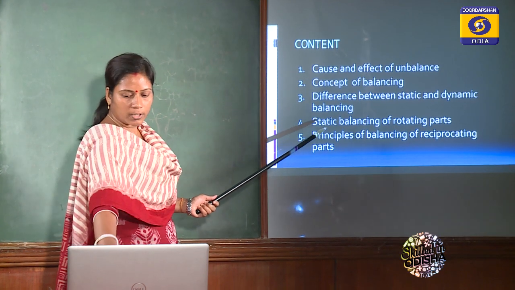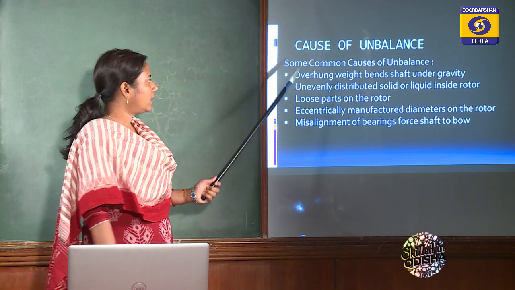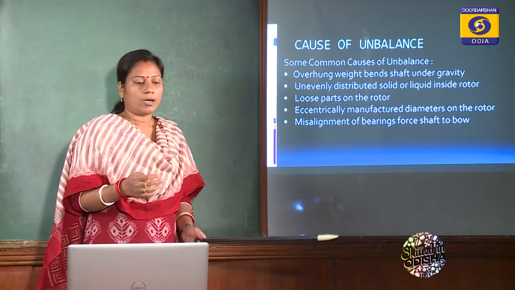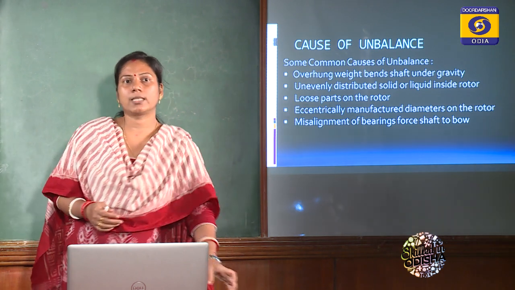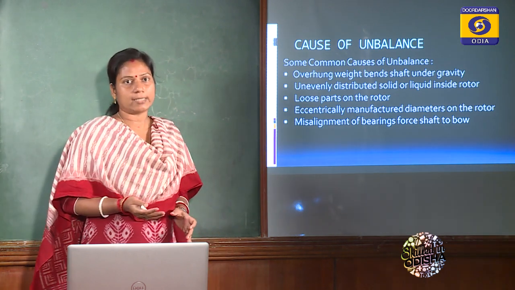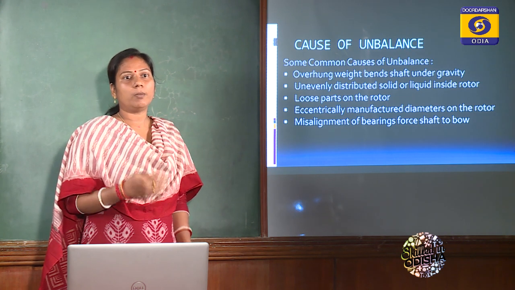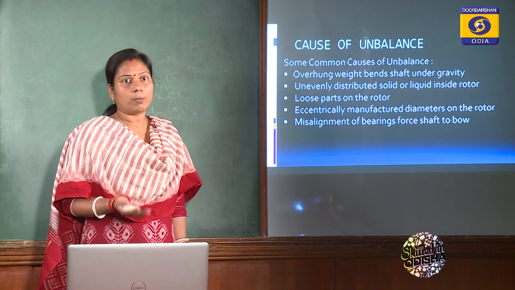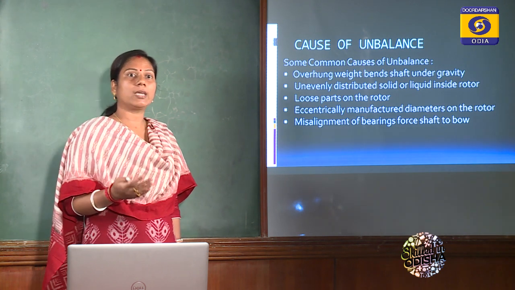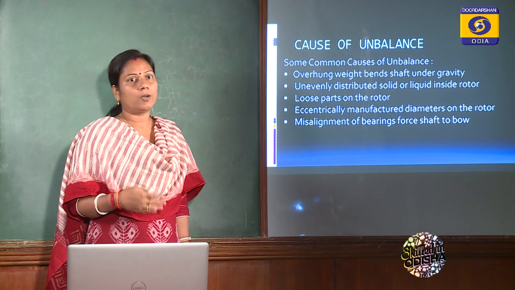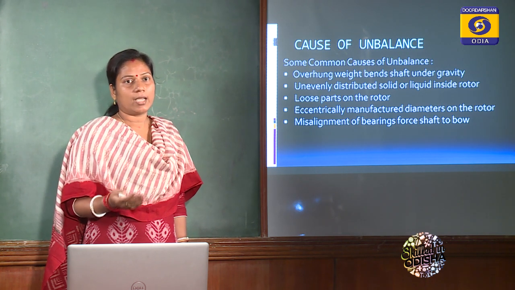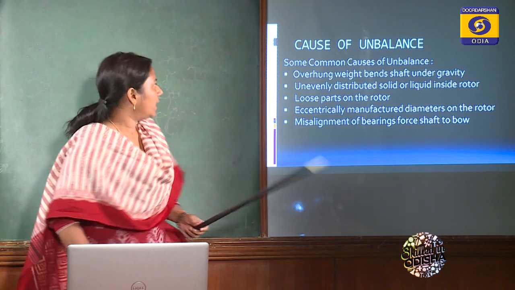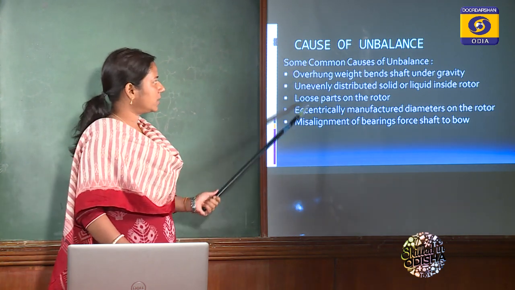So before starting the topic, I just want to explain that unbalancing is the creator of balancing. That means if something is balanced, we do not need balancing. But if something is under unbalanced condition, then only we will go for balancing. That's why I'll start with the cause of unbalance, and here are some common causes of unbalance.